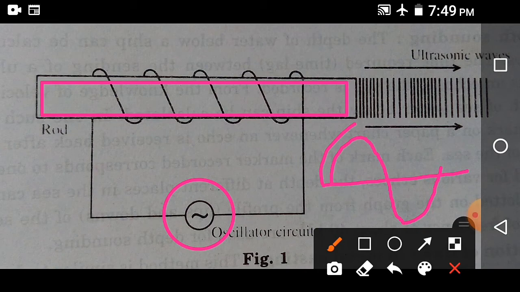As the magnetic field around the rod starts to increase, the length of the ferromagnetic rod increases. As the length of the rod increases, the layers of the medium around the rod gather together and that produces a compression shown over here.